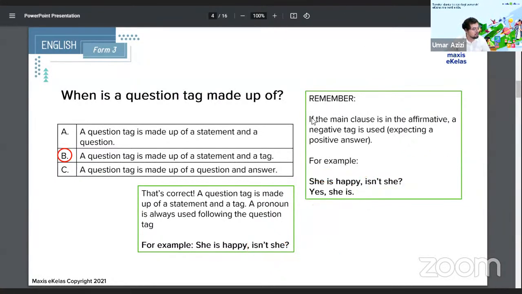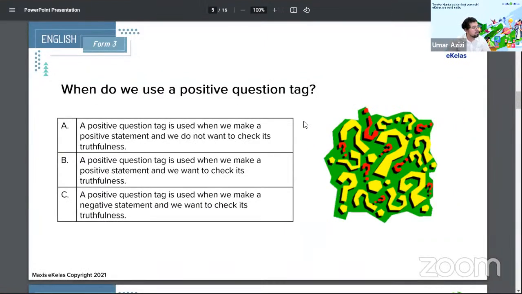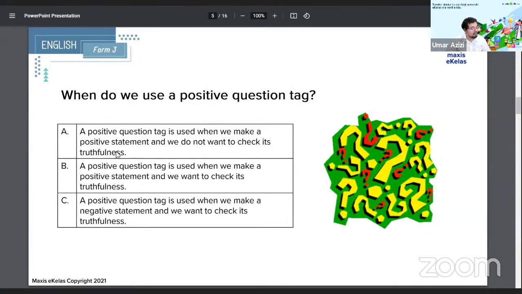All right, next part. So now we go to: when do we use a positive question tag? Is it A, a positive question tag is used when we make a positive statement and we do not want to check its truthfulness; B, used when we make a positive statement and we want to check its truthfulness; or C, used when we make a negative statement and we want to check its truthfulness.